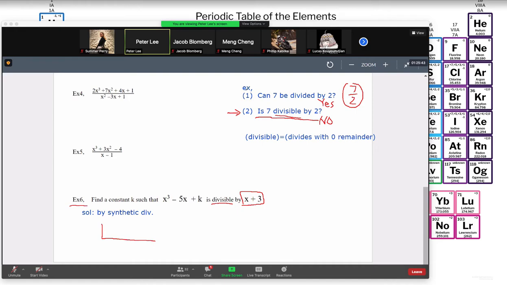Let me just change my color to black. So that will be 1, and then a 0. Don't forget the 0 here, because it's 0x squared, and then minus 5, and then k. And then we are dividing by x plus 3, so we need to put minus 3 here. So this is now the setup for synthetic division.